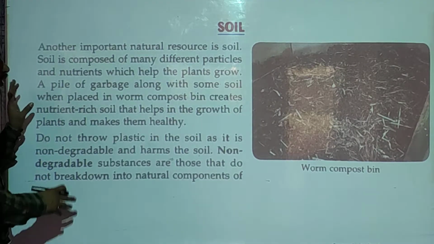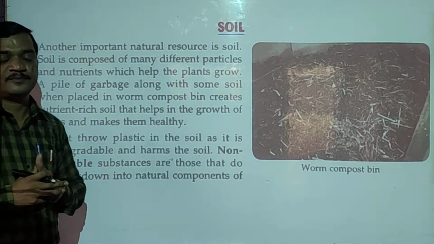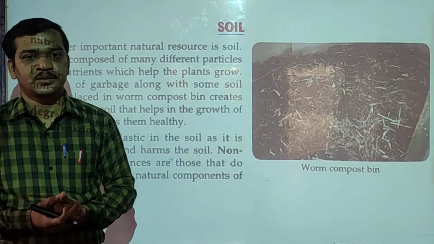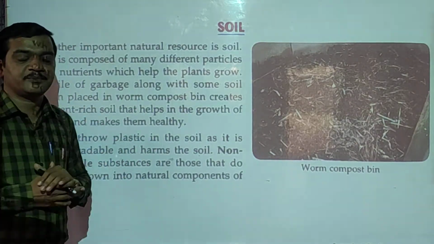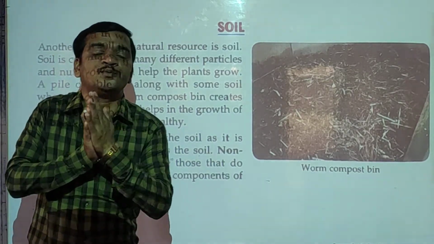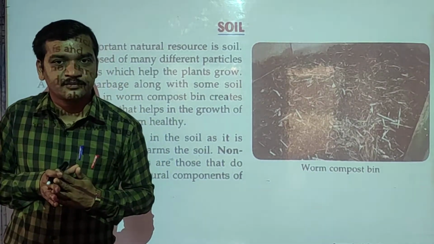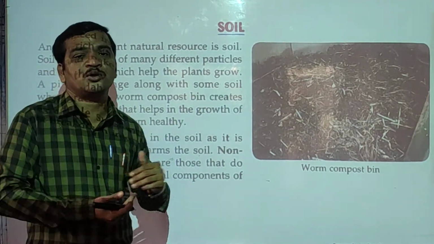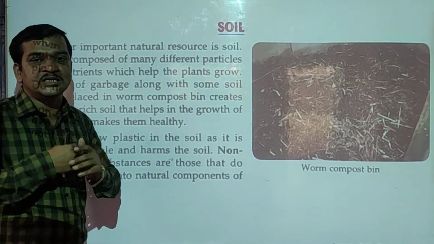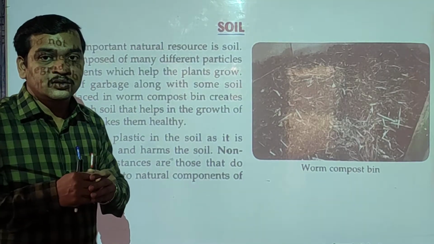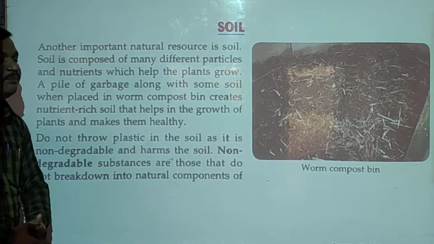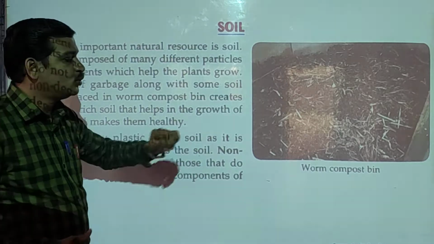Now, because of some human activities, this soil is getting polluted. And polluted soil is not good for growing plants. Indirectly, plants will not grow, then you cannot get the food. So there is an effect directly or indirectly on living bodies. So how can we prevent soil pollution?